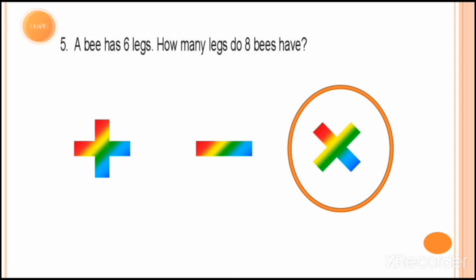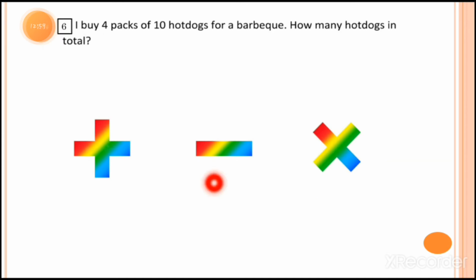So we can find how many total legs the bees have, because 1 bee has 6 legs and the other 8 bees have how many legs, we have to find. Now let's move to example number 6.